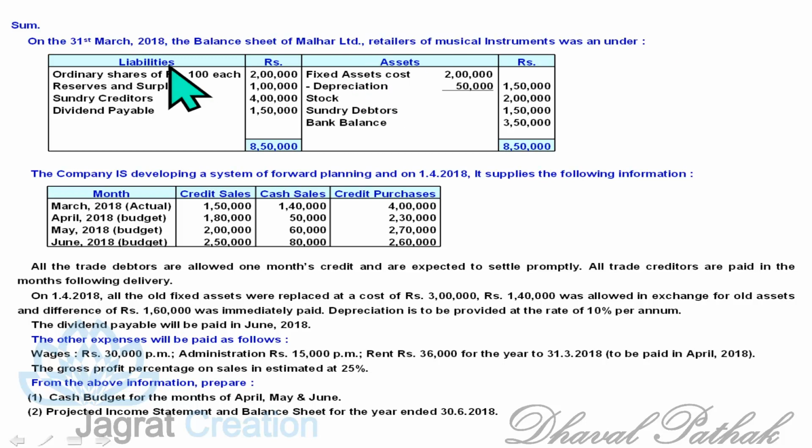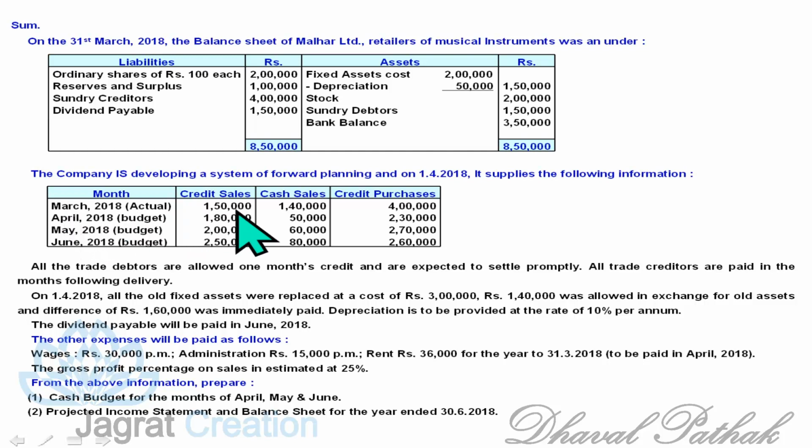On 31st of March 2018, the balance sheet of Malhar is given to you. The company is developing a system of forward planning on 1/4/2018. It supplies you following information. So today it is 31st of March 2018.